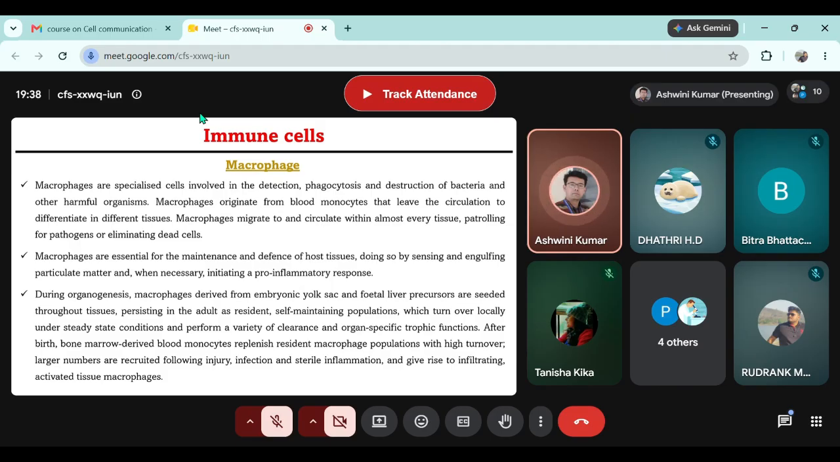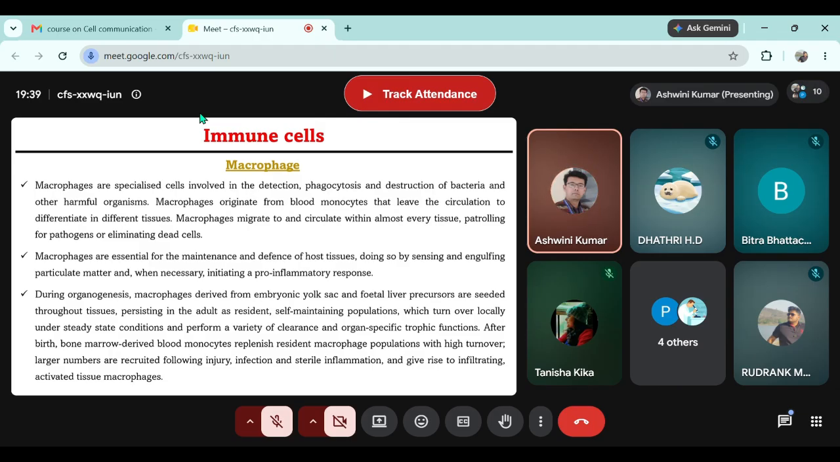Now in this duration, when hematopoiesis is happening in the yolk sac and liver, these resident phagocytes are seeded into different tissues, so that when the child is born, the tissues already have resident phagocytes to tackle infection. The last sentence I'm reading out: After the birth, the bone marrow derived blood monocytes replenish resident macrophage population with high turnover. Larger numbers are recruited following injury, infection, and sterile inflammation, and give rise to infiltrating activated tissue macrophages.